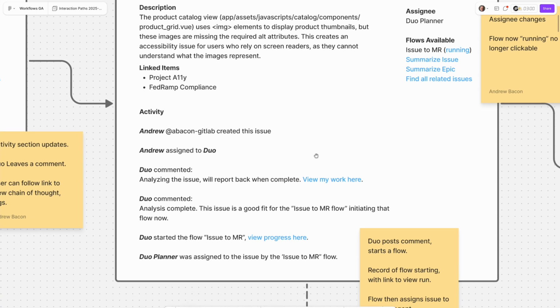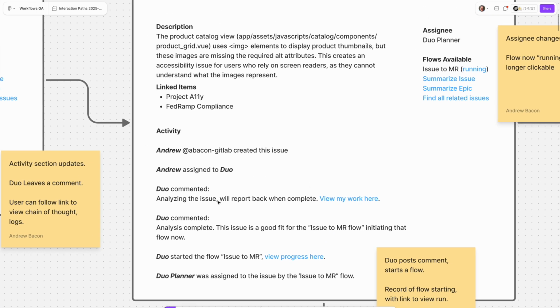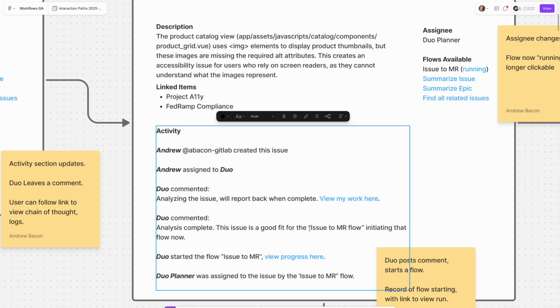In this scenario, Duo has decided that an existing flow, the issue to MR flow, is a good fit for this problem and is going to trigger that flow on its own. We could also change it so you ask for permission before doing that. But the important thing here, again, is that it's letting you know how it's going, right? Here, Duo has come up with a decision. It's posting what it's going to do. There's a record that it is starting this flow.